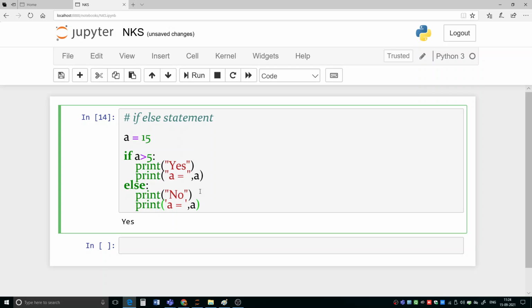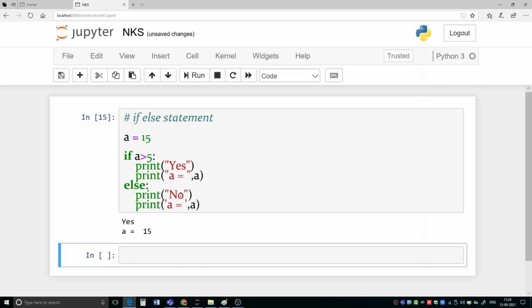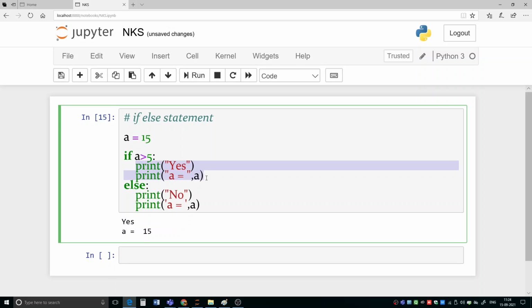So what will happen in this situation? Now we are having two statements here and two statements here. Which block is going to execute? Because a is 15, a is greater than 5, so this block will be executed. If you run it, both these statements have been executed, and we are getting the result like this. So this is how the if else statement works.